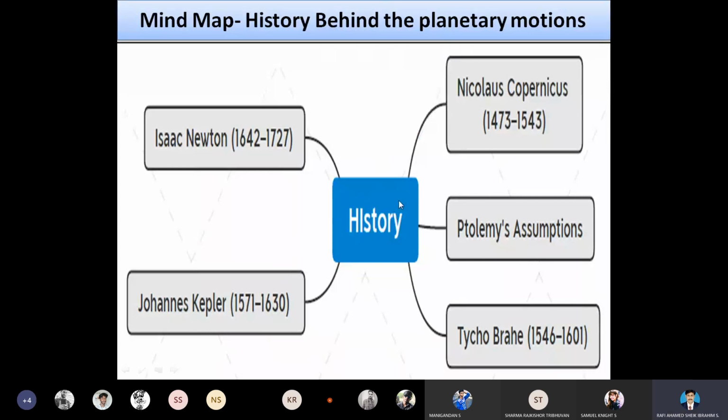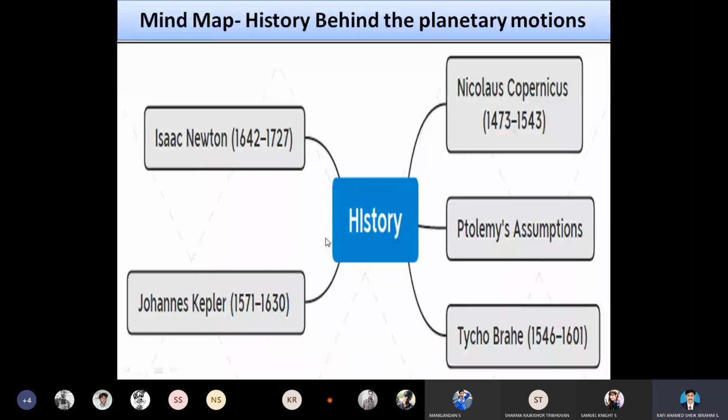The first prediction was given by the scientist Nicolaus Copernicus. The second prediction was made by Ptolemy. The third prediction was given by Tycho Brahe.